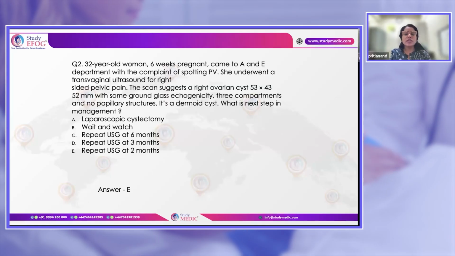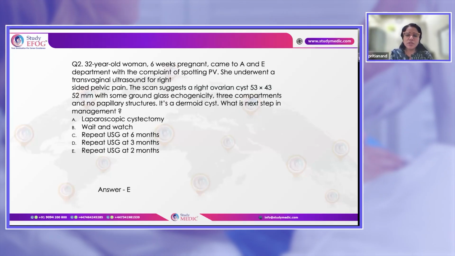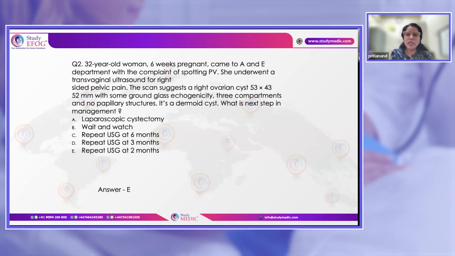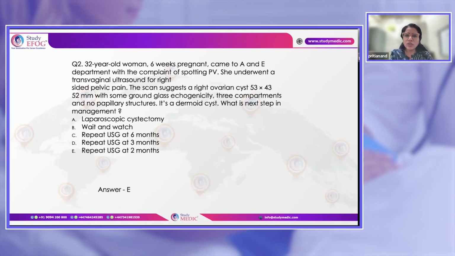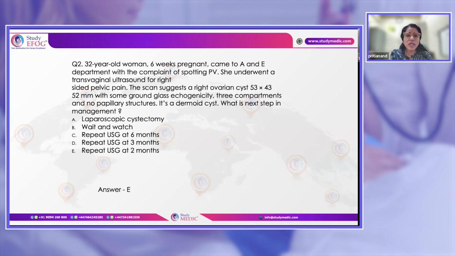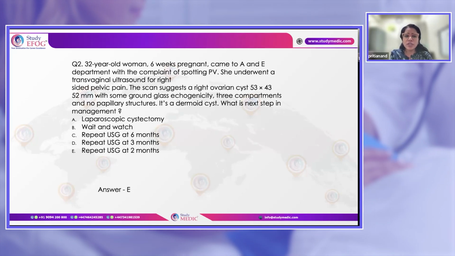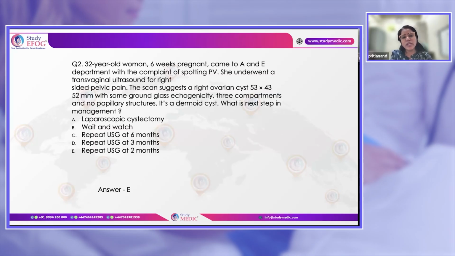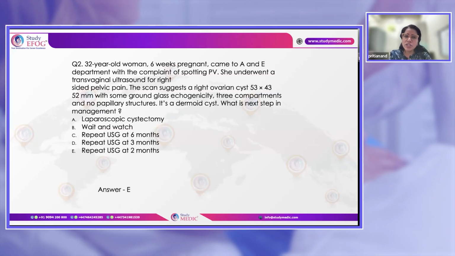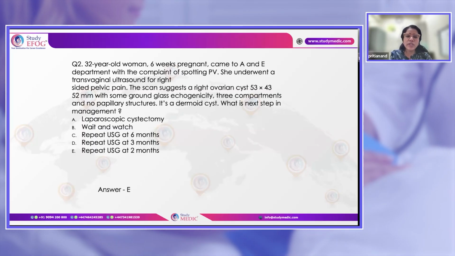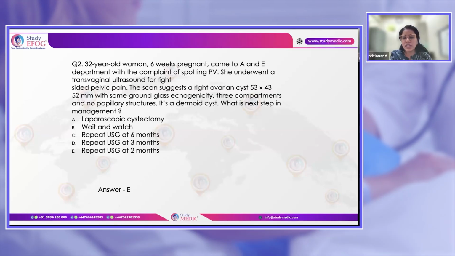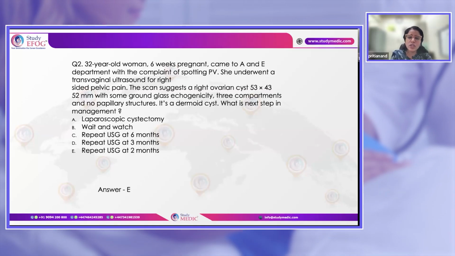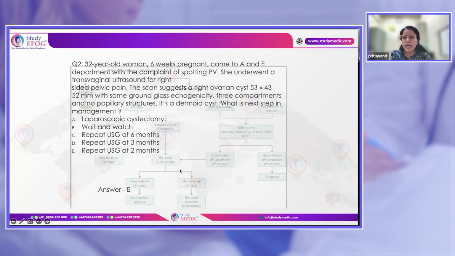So the next question is a 32-year-old 6 weeks pregnant patient who comes to an emergency department with the complaint of spotting per vaginum. On transvaginal ultrasound there is an ovarian cyst with a ground glass echogenicity and no other problems, no papillary structures. It is suspected to be a dermoid cyst, and they are asking what should be the next step in management. So for pregnant patients, if there is a benign looking cyst, you can rescan after 4 to 6 weeks. Okay. You can see whether it is increasing, decreasing, is there any other complaint, any change in the features or not. So after 2 months, you need to analyze it again.